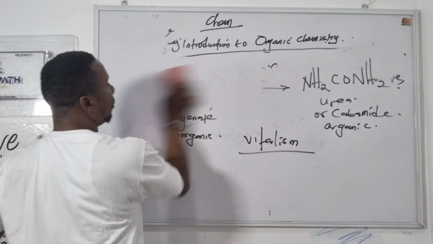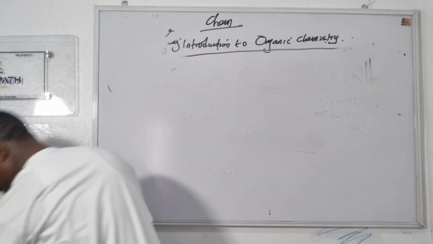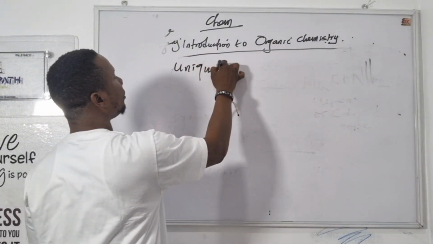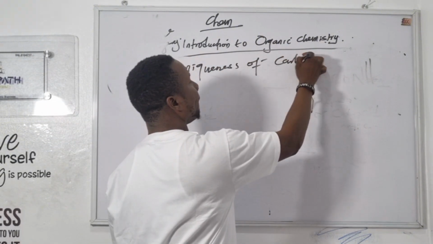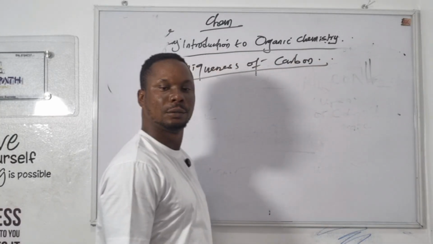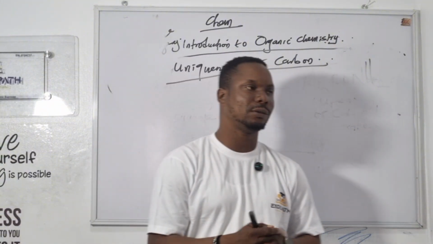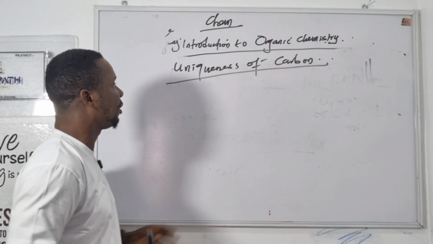Okay, now let us look at the uniqueness of carbon. Why is carbon so unique in organic compounds? The reason is that it has different features.